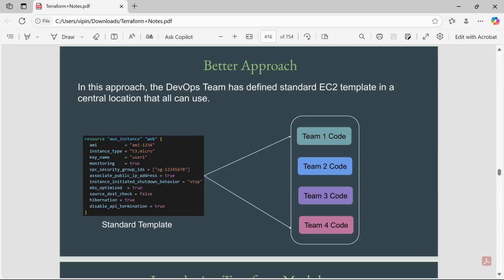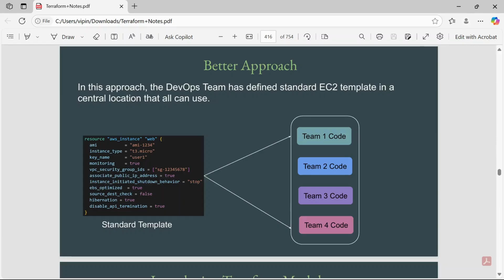Team 1, team 2, team 3, team 4, and so on can all call this template and simply provision an EC2 instance. They don't have to write the same piece of code again and again, and they don't have to invest the time. It is also really easy to change any provider version or any kind of configuration, because we are storing our Terraform configuration in a central place.